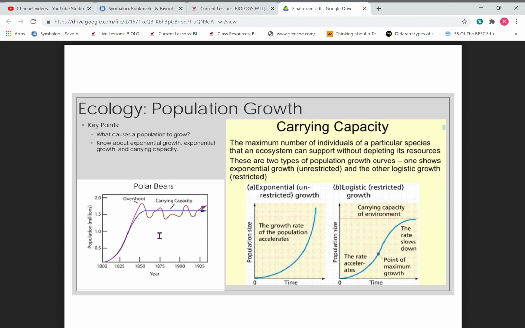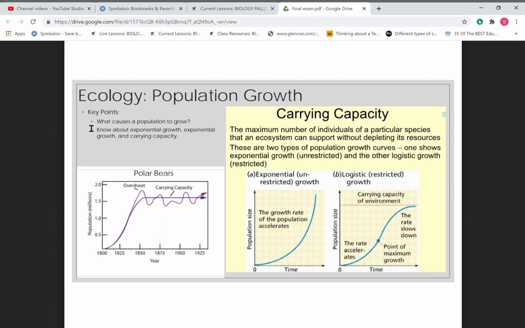know how to read the energy pyramid, know how to determine trophic level. Moving on, we're talking about population growth. What causes the population to grow? Know about exponential and logistic growth, and then carrying capacity.